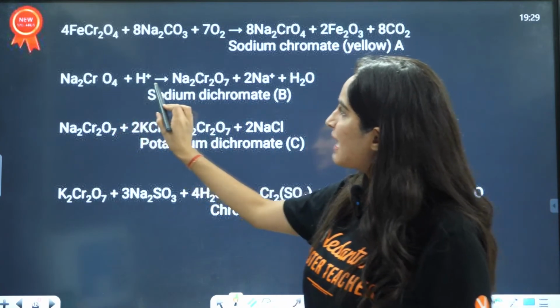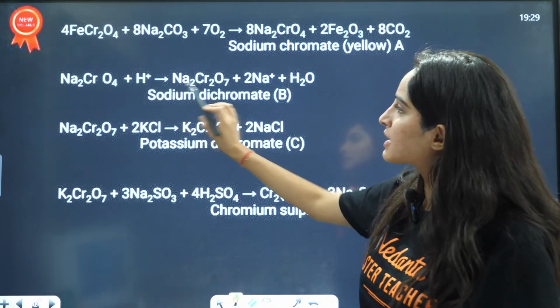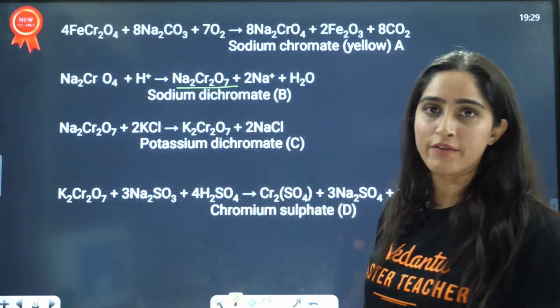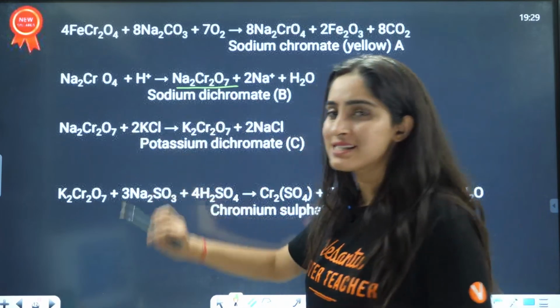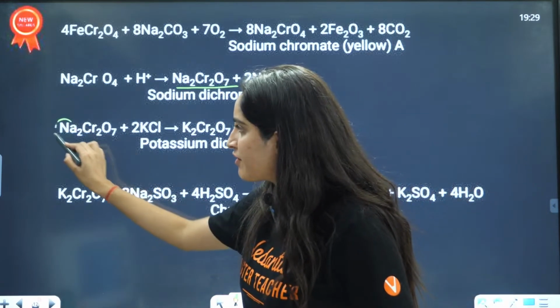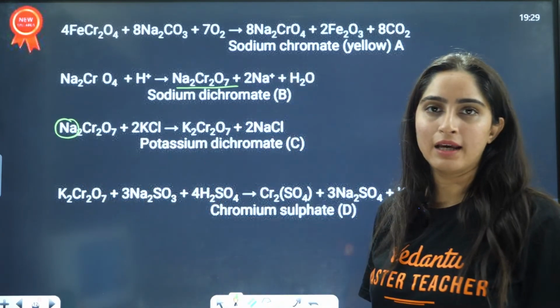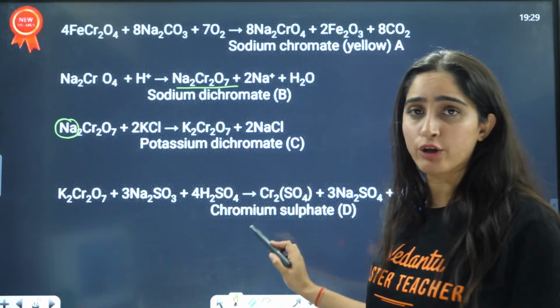Now this in the acidic medium is converted to Na2Cr2O7. Now this compound B on KCl treatment, the Na will be replaced by K, so it will become potassium dichromate.